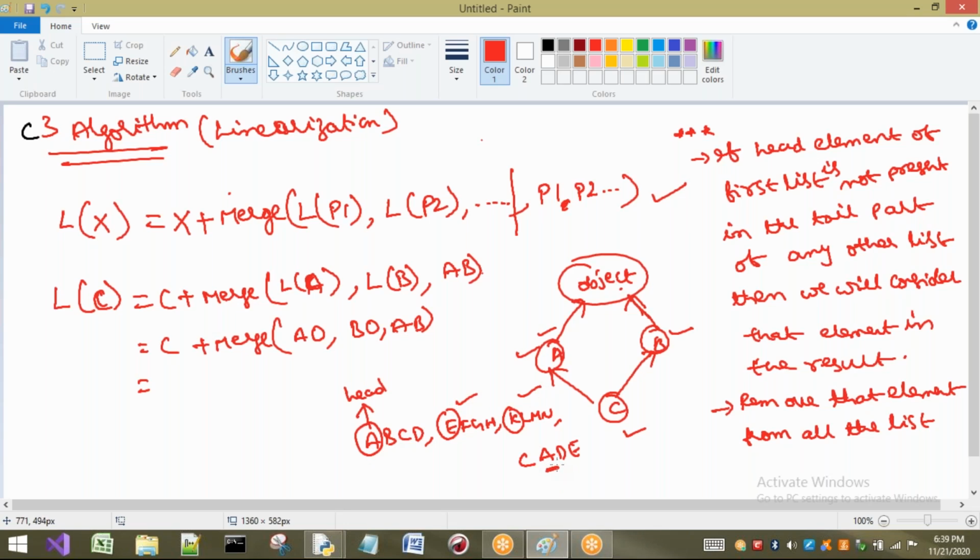Yes, it is in tail part. So we should not consider this one. We have to go to the next element. I will not search for this one now. I will go to the next list. This one I will tell you once we go in depth, and then you can understand clearly about this one.